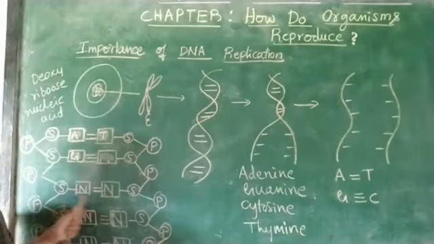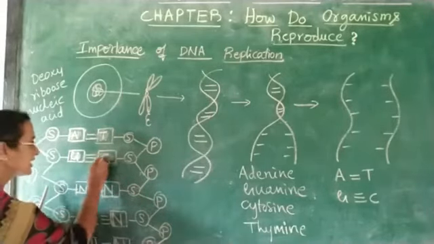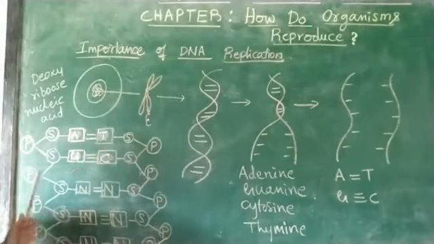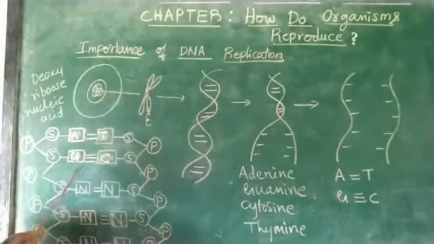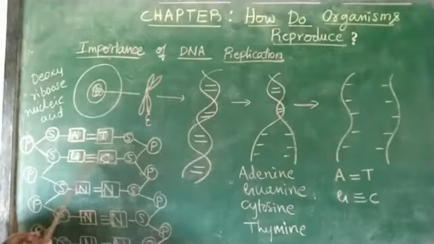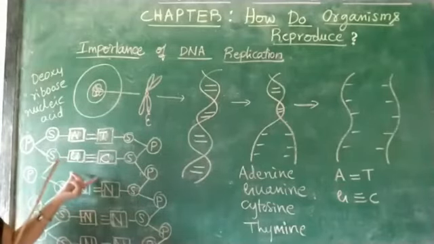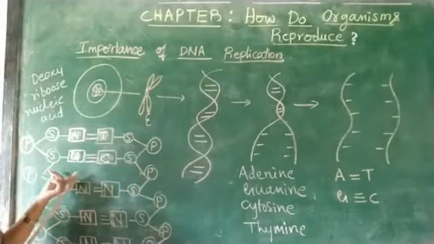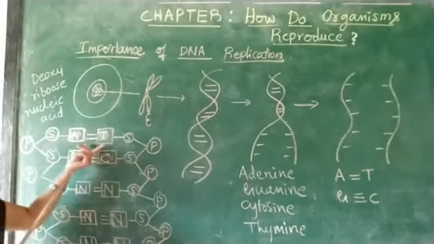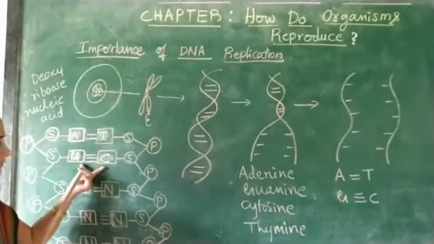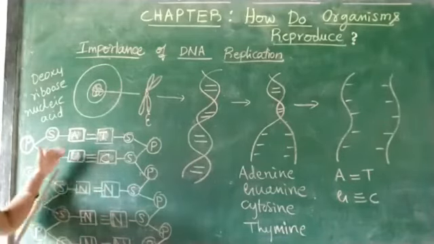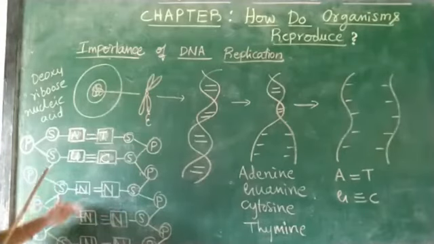Guanine always pairs with another nitrogenous base, that is C, cytosine, and here you can see three bonds, a triple bond. Between A and T you find a double bond, between G and C you find a triple bond. So this is the rule of the structure of DNA: adenine always pairs with thymine and guanine always pairs with cytosine. This always happens and it alternates with one another.